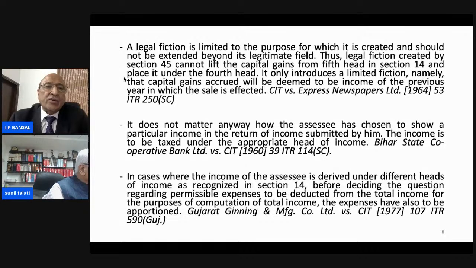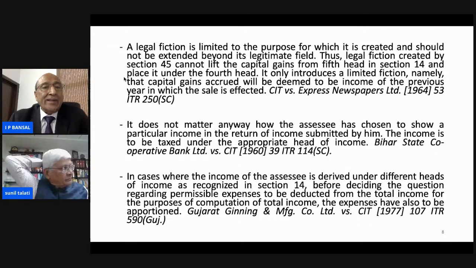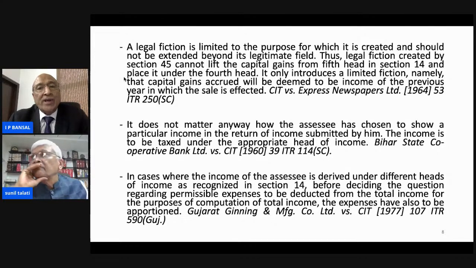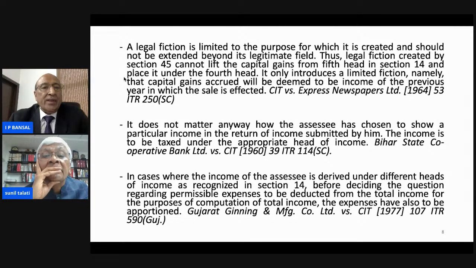So the next case is Bihar State Cooperative Bank Limited versus CIT, and it has been held that it does not matter how the assessee has chosen to show a particular income in the return of income submitted by him. Income is to be taxed under the appropriate head of income. Next is the Gujarat High Court case, 107 ITR 590.